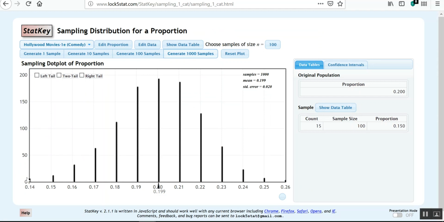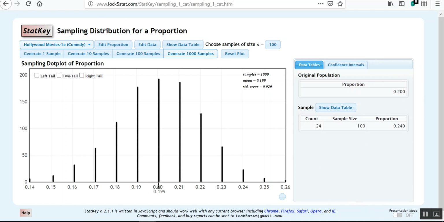Okay. So I'm hoping what you've seen is the larger the sample size I have picked, the more normal this has looked, and the closer to the mean it's gotten. Now this one's a little bit off, but again, one of the things we know about samples is we have sampling error. Every sample looks different, and there's no way for me to be sure that I have the truth. In this case, I know what the population proportion is. In reality, you won't. But I'm hoping you've seen something from this pattern.